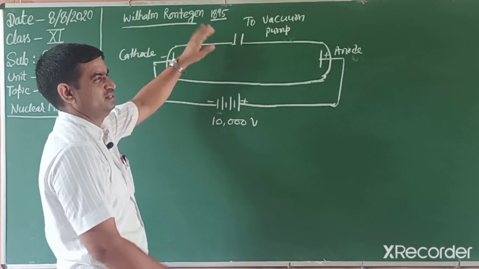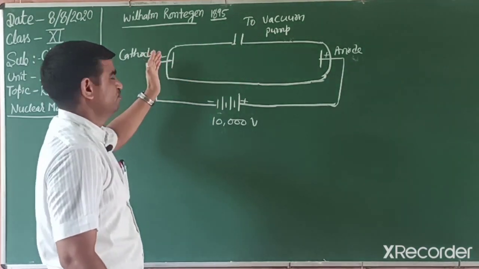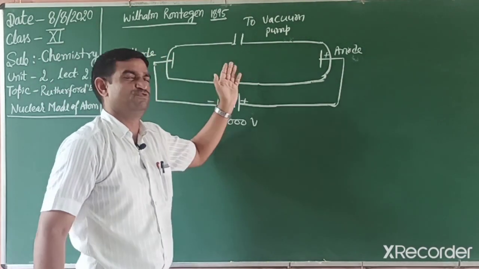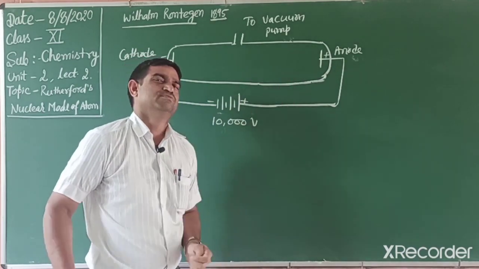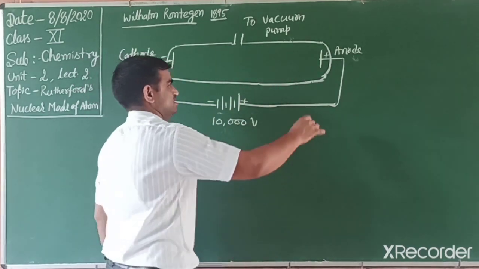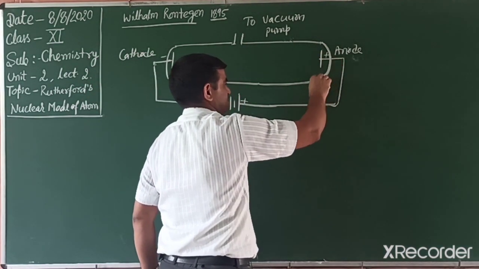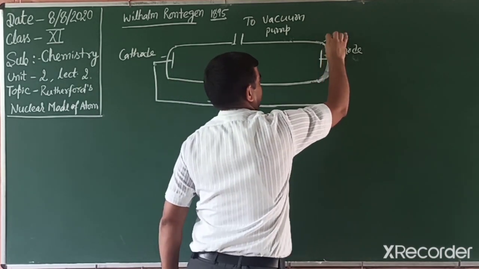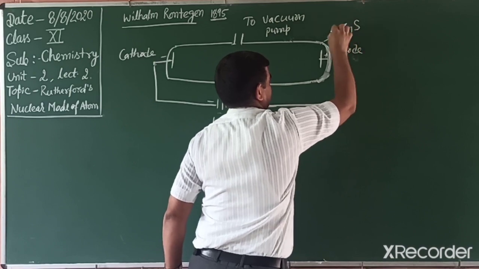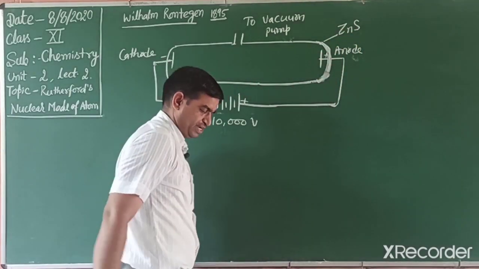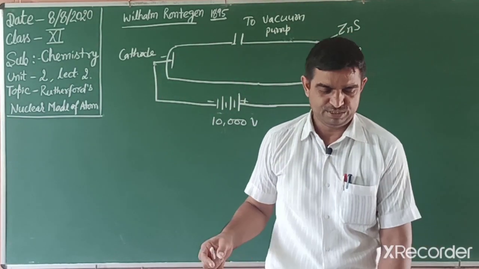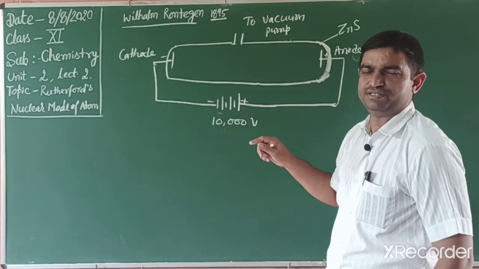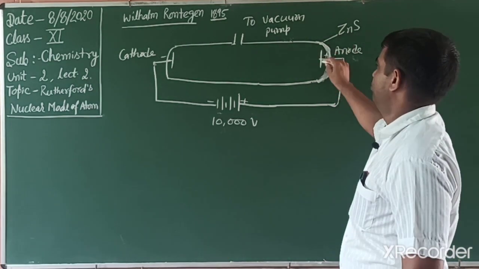When we remove all the gas and apply very high voltage, some particles move from the cathode to the anode. On the plate on that side we place a chemical, zinc sulfide. We know that chemical is fluorescent or phosphorescent, which means when any particle hits it, it glows.